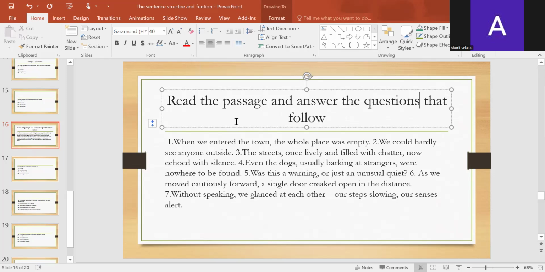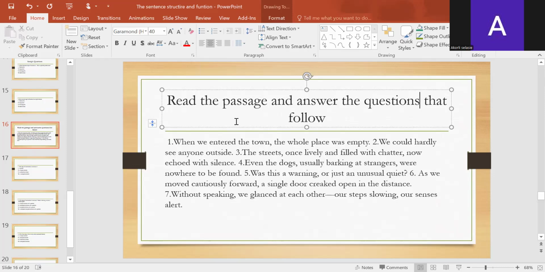Even the dogs, usually barking at strangers, were nowhere to be found. Was this a warning, just an unusual quiet? As we moved cautiously forward, a single door creaked open in the distance. Without speaking, we glanced at each other, our steps slowing, our senses alert.